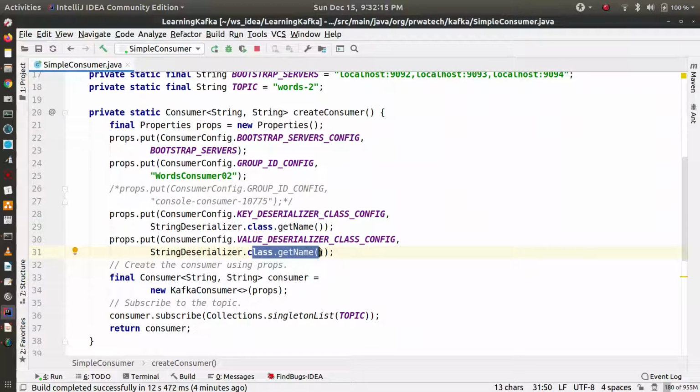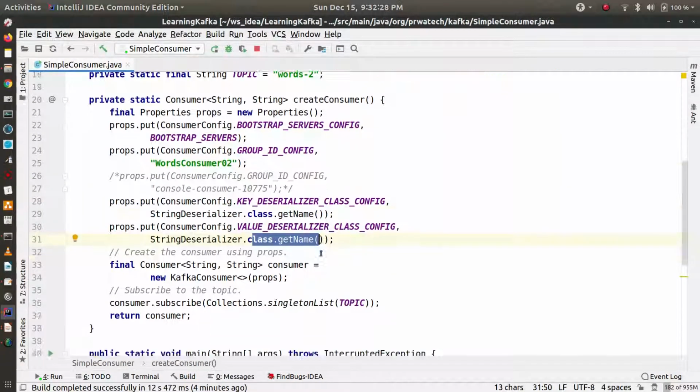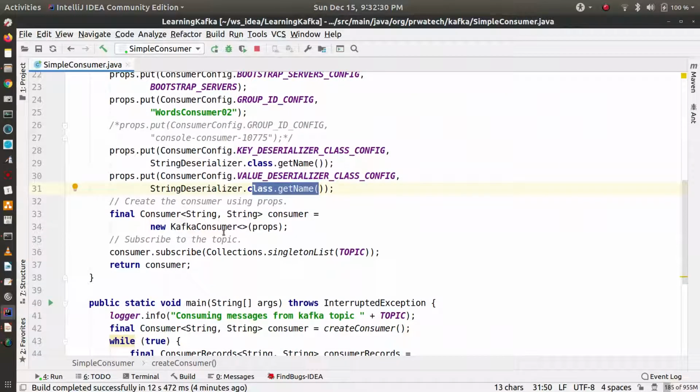So while consuming the data, we need to provide the key deserializer and value deserializer. As our data is basically string data, our key deserializer is string, and value deserializer is also string deserializer. Now you can create a Kafka consumer, native Kafka consumer, using these properties.